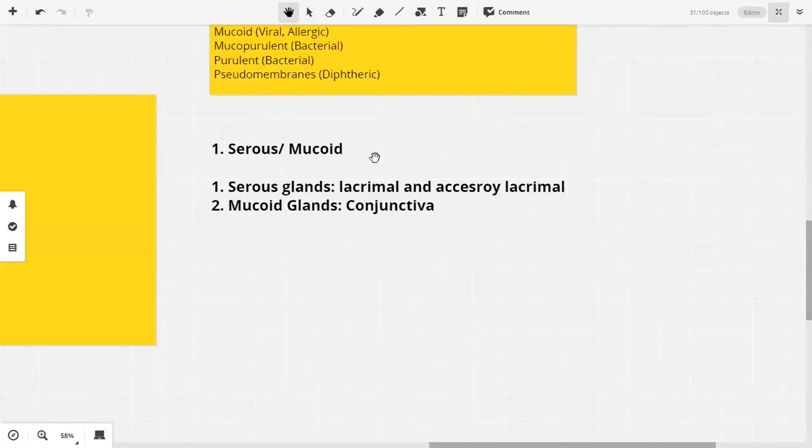There are 3 layers of the conjunctiva. Conjunctiva की क्या layers हैं, उनकी क्या composition है. Do give it a read. And the reason why conjunctivitis cannot have serous discharge.